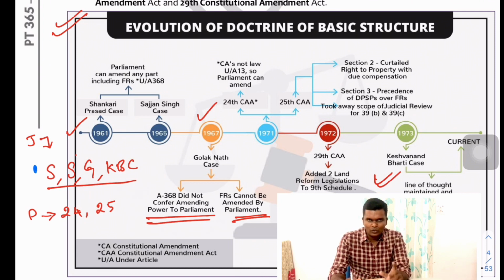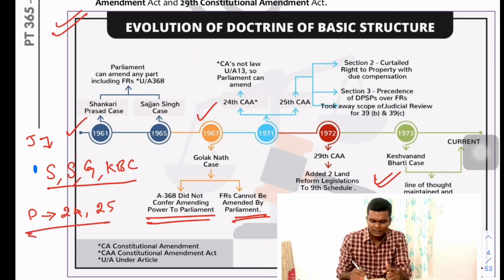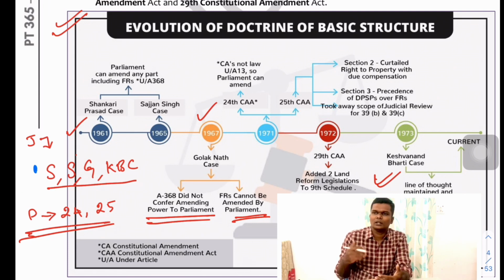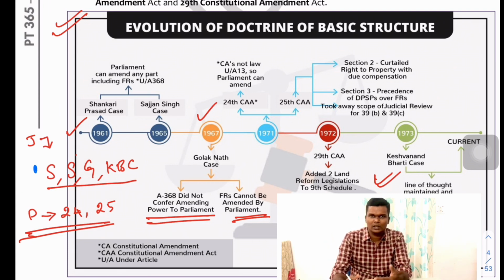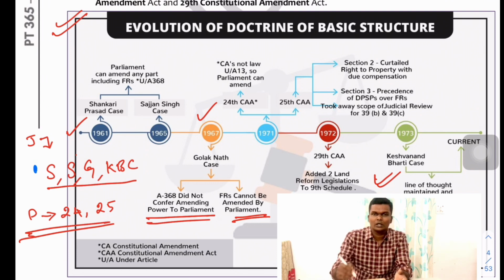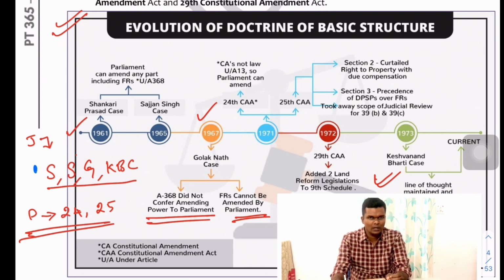In between, after the Golak Nath case, once the judiciary held in 1967 that the fundamental rights cannot be amended by the parliament, the parliament brought counter legislations, like what I have written here on the side, the 24th and 25th constitutional amendments.